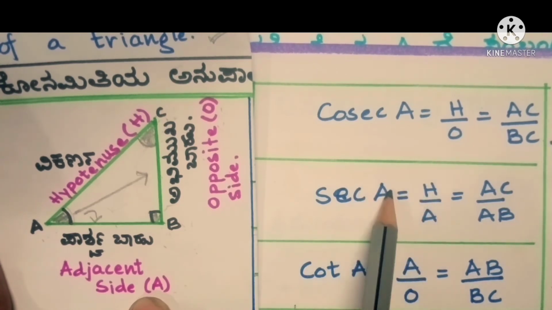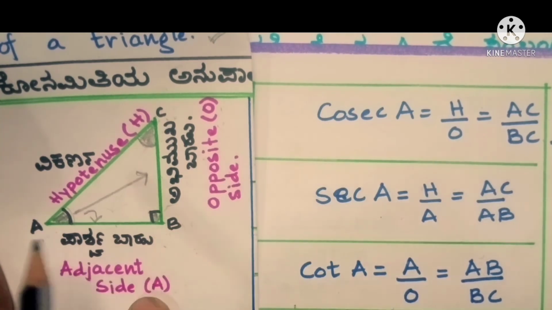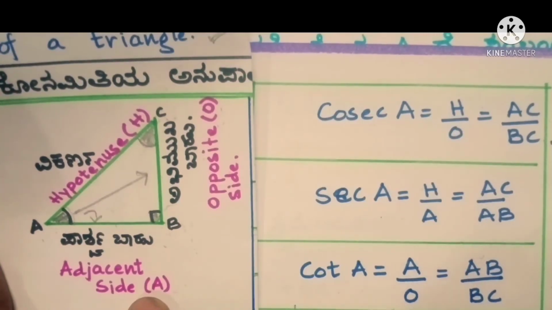Next we have sec A. Sec A is H by A. H is AC and A is AB. So we have AC by AB. Cot A is A by O. A is AB and O is BC. So we have AB by BC.